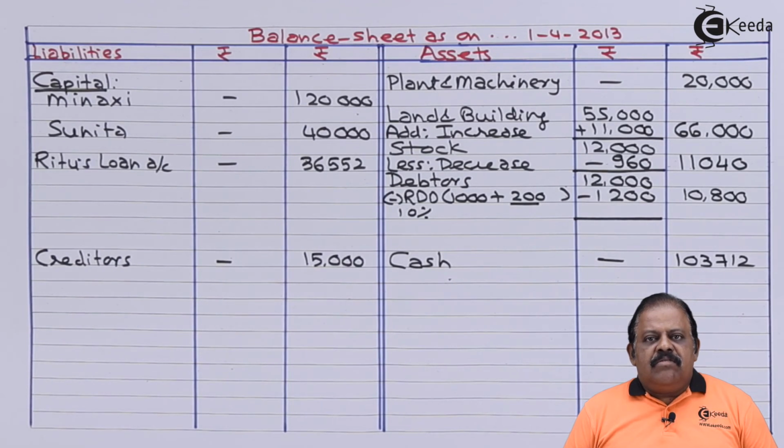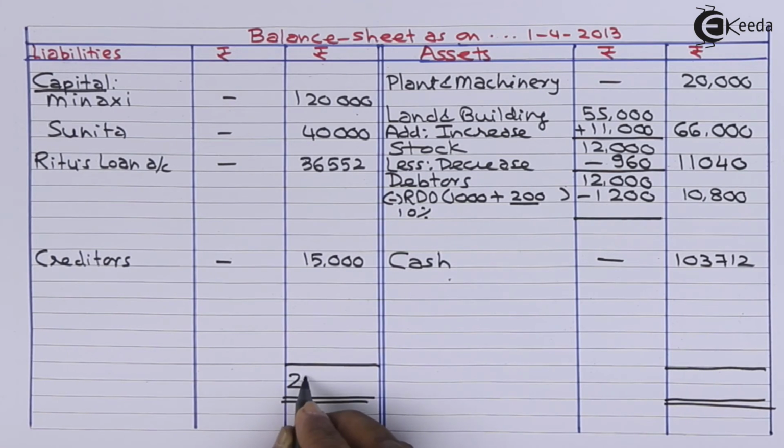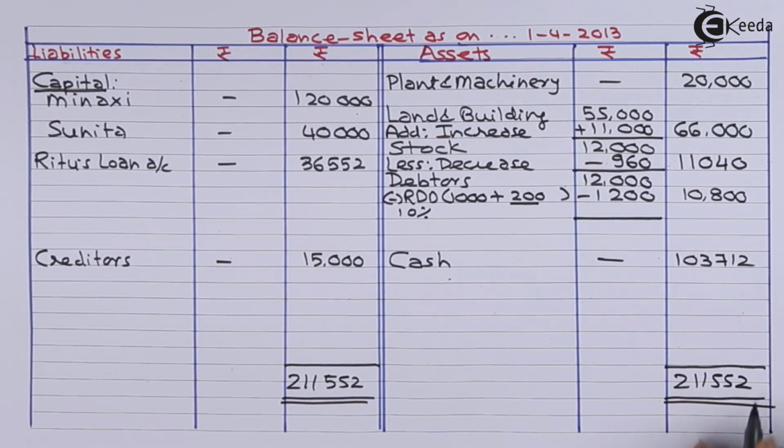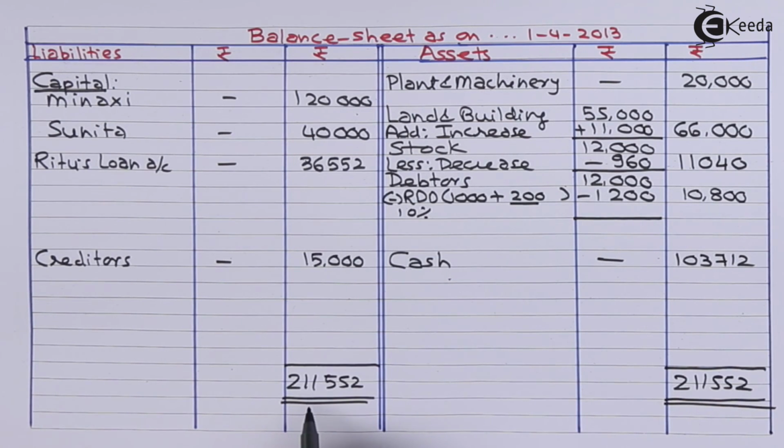Let us close now the balance sheet. We have closed the balance sheet. Asset side total is 2,11,552. It is equal to the liability side total, that is 2,11,552. So the balance sheet tallies.